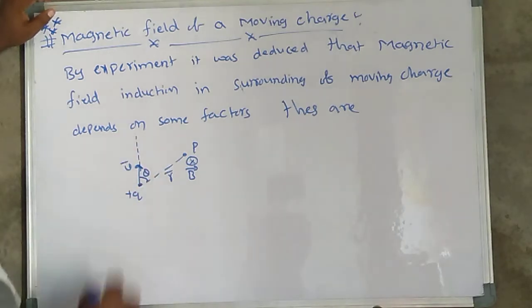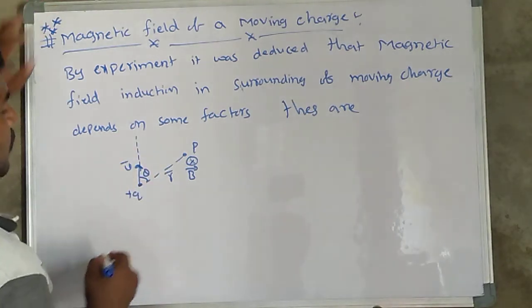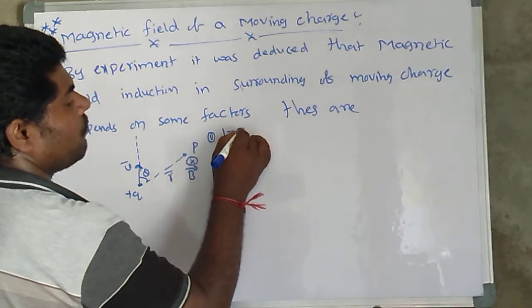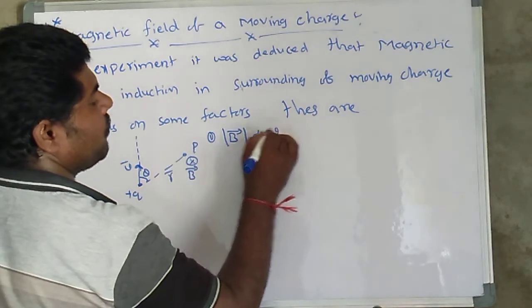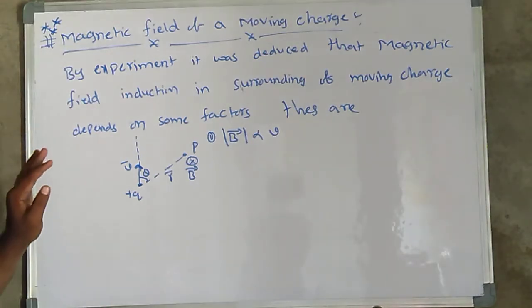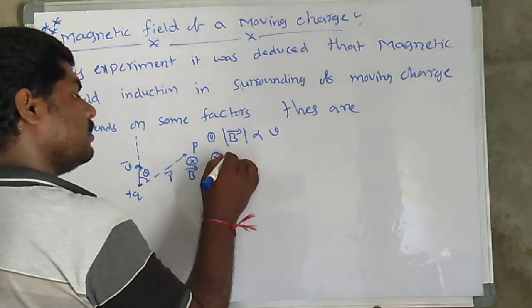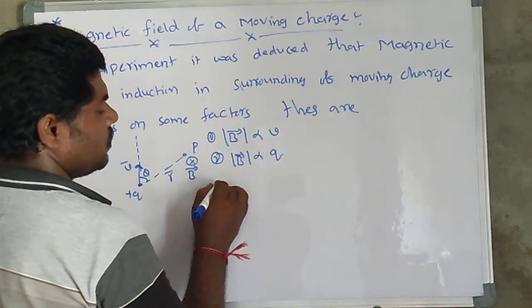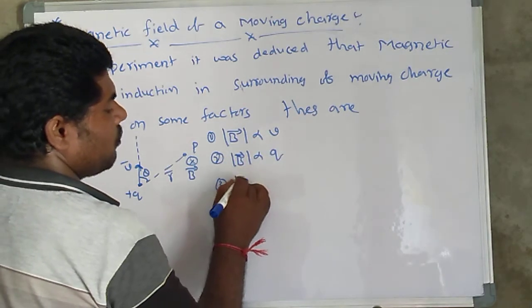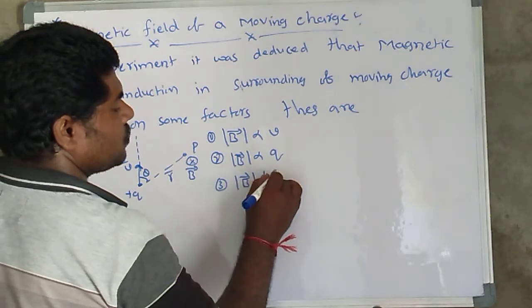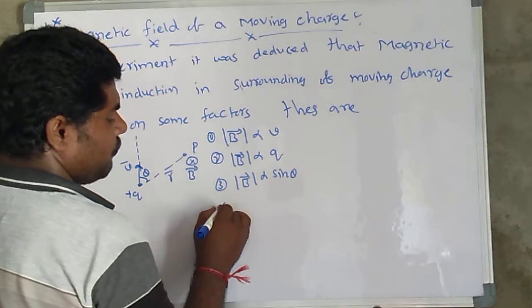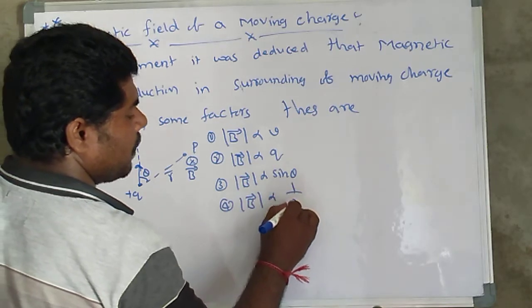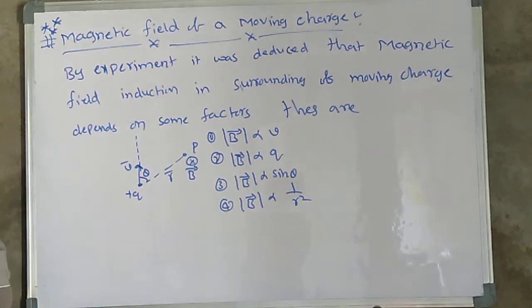So this is the velocity. Depending on some factors, in the first case, the magnitude of B bar is directly proportional to velocity. Second, the magnitude of B bar is directly proportional to charge. Third, the magnitude of B bar is directly proportional to sin theta. Fourth, the magnitude of B bar is directly proportional to 1 by distance square.